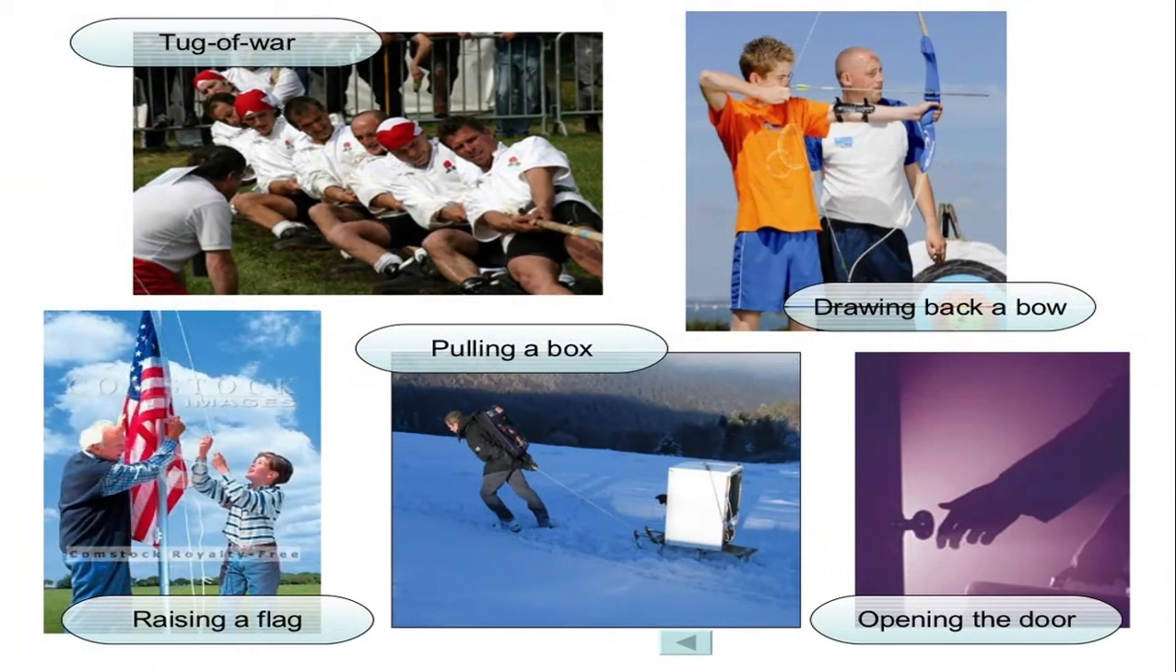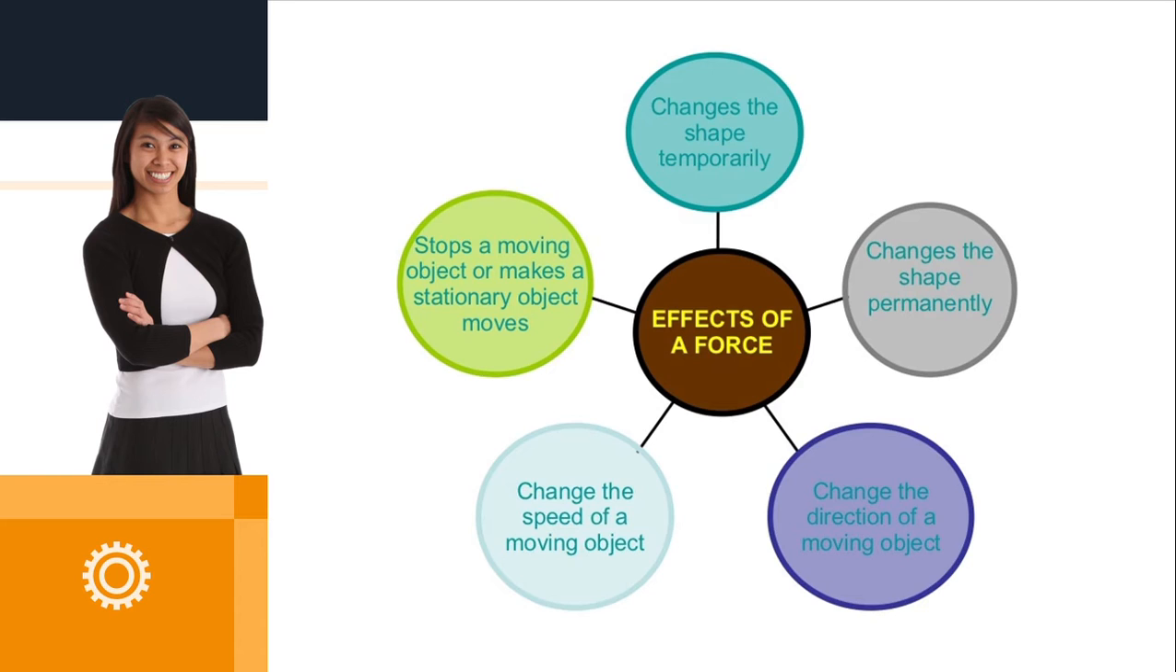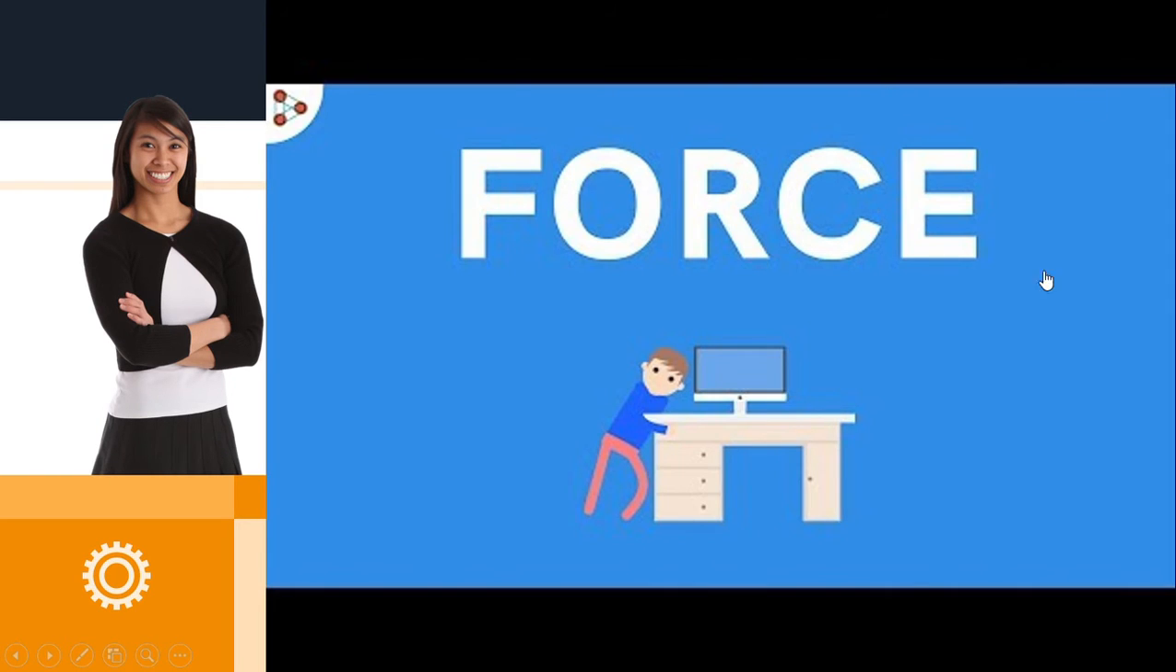Now here you can see so many pictures, children. Tug of war is there. Okay, here also push and pull, isn't it? Then they are trying to raise a flag. Now he is trying to pull a box. Okay, he is trying to open a door. Okay, he is drawing back a bow. All these are cases where push or pull or sometimes both are involved. Okay, so here this child is trying to move a table.